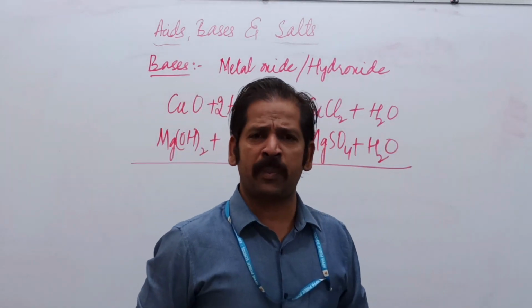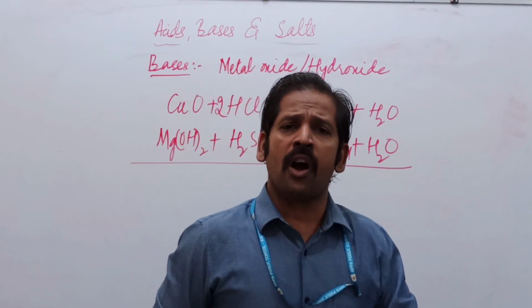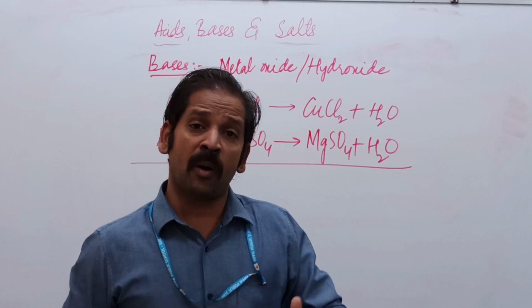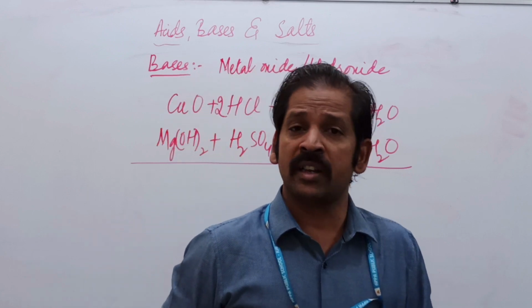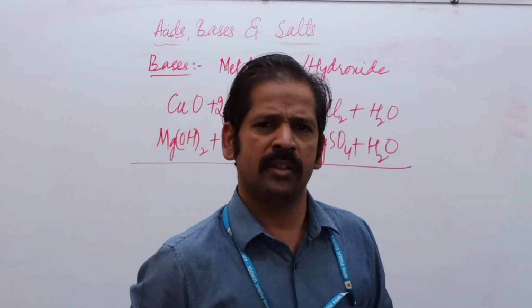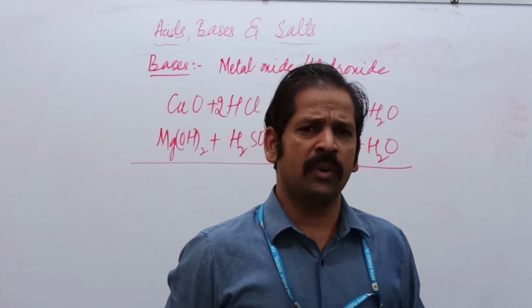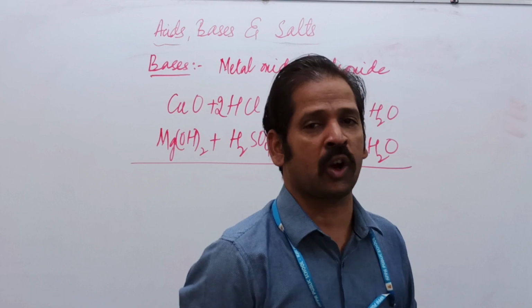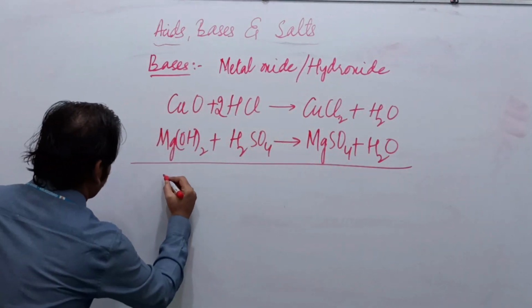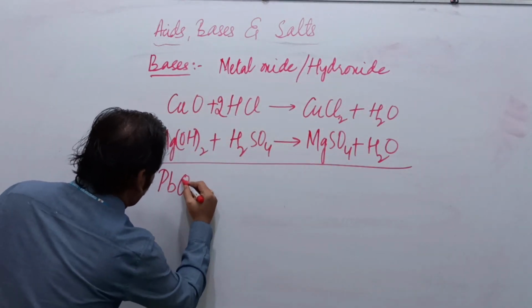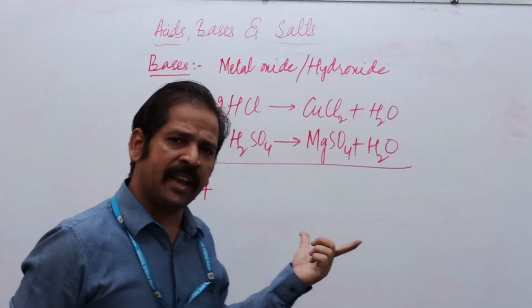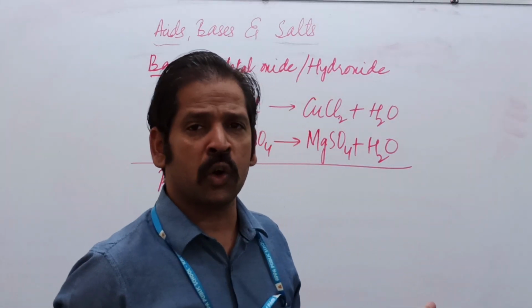I'll take one more example. It will be a metal oxide only, but it forms one more additional chemical. So it is not considered as a base, just a normal chemical, which is lead 4 oxide. I repeat, lead 4 oxide. Lead 4 oxide is reacting with the hydrochloric acid.